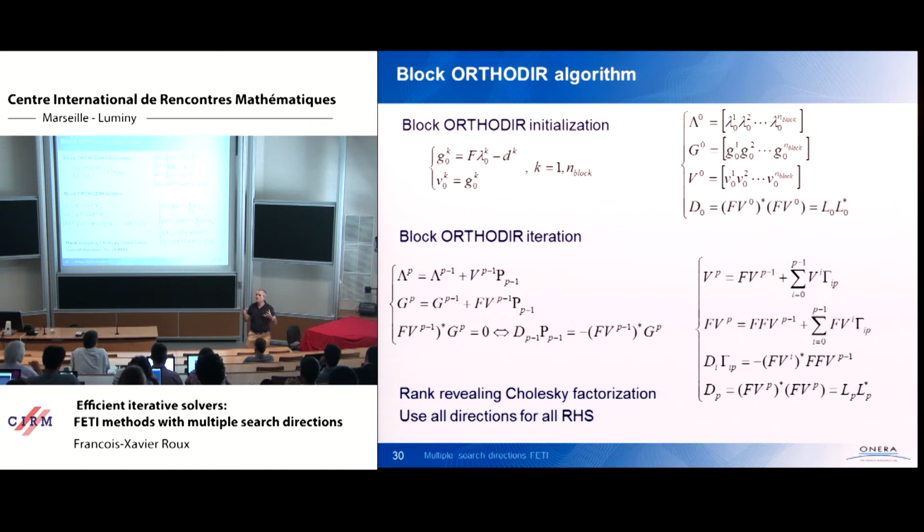So we are doing, in some sense, the continuation procedure simultaneously with this approach. And then all the operations become, as I told you, block by block orthogonalization, so BLAS3 operations instead of BLAS1. And when you compute the product by the FETI operator, we have to solve 16 local problems at the same time, and so we can benefit from parallelization for the forward-backward substitution as well.